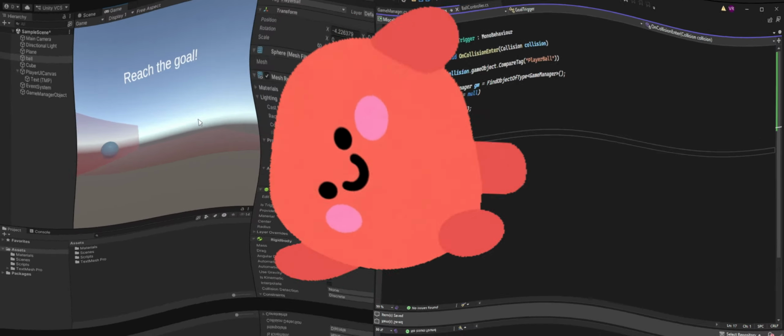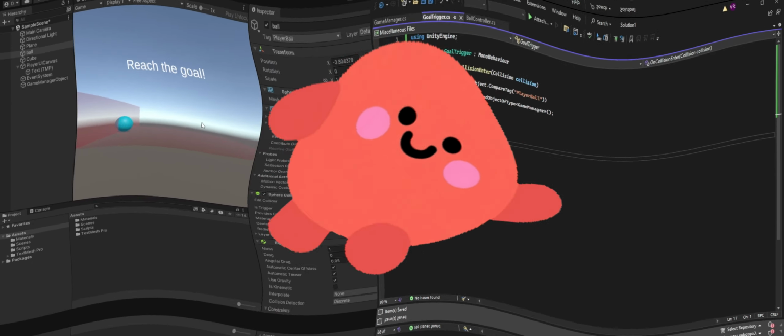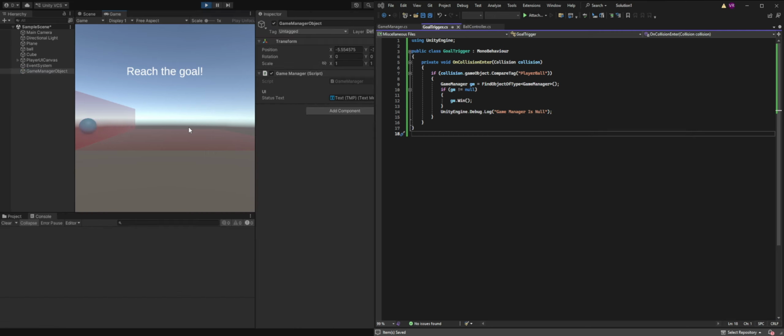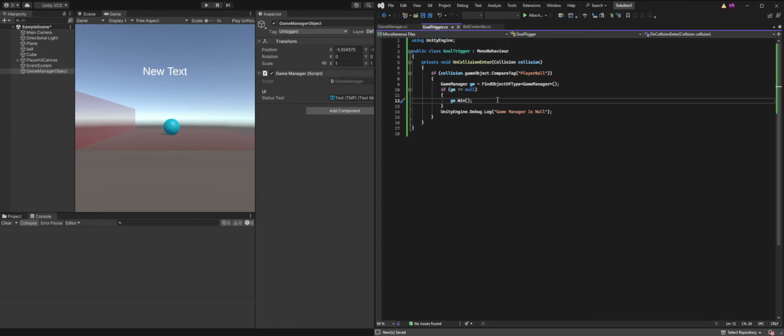Okay. If collision.gameObject compare tag. Alright, so here's a way we can actually see if this is happening. The little things, folks. So if we take this, and then we go into here, and do this, to say game manager is not null.